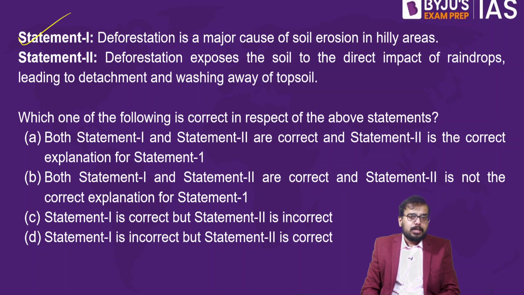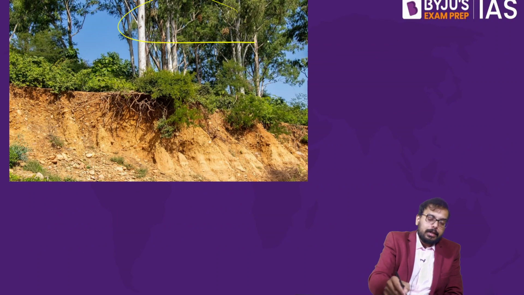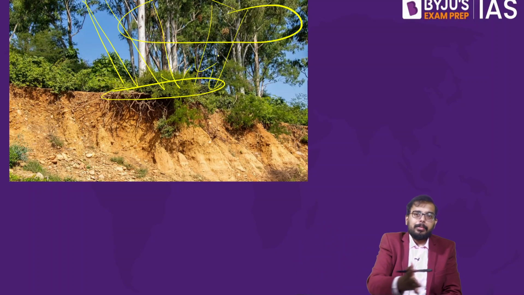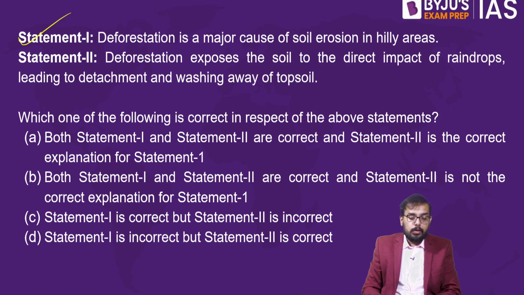So due to deforestation, the soil directly comes in contact with the rainwater. If you see here, when I cut all these trees, what would happen? The soil over here will come in direct contact with the rain. As a result, there will be water erosion, or say sheet erosion, rill erosion, splash erosion, etc. That would easily take place. So statement number 2 is also right: deforestation exposes the soil to the direct impact of raindrops, leading to the detachment and washing away of topsoil.